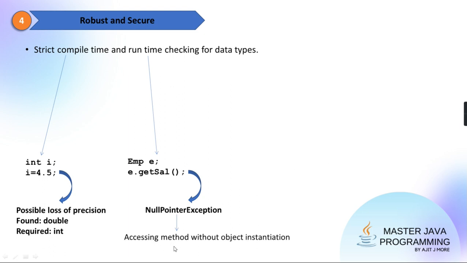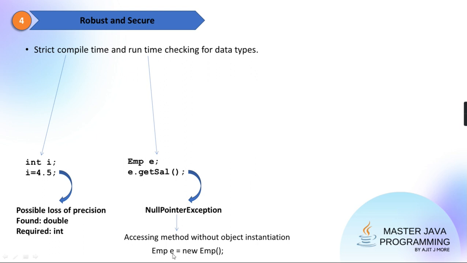See here. Accessing method without object instantiation. A null pointer occurs whenever you are accessing the method of an object, calling that method for that object, but you're calling it without the object instantiation. Instantiation means creating a copy. And we have not created the copy yet. Is the copy of that employee created yet? No. The copy will be created only by calling new. I hope you got it.